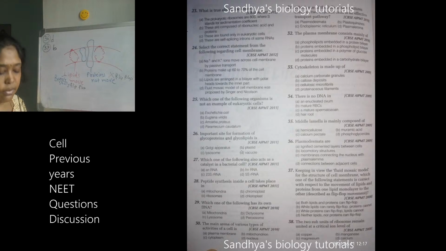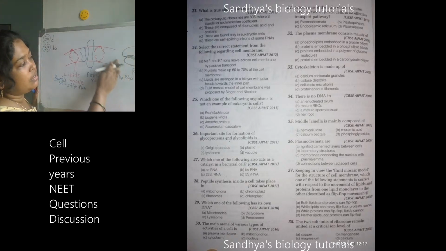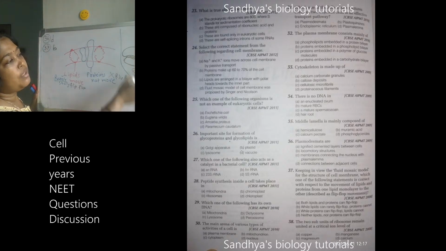And 38th one, the two subunits of ribosome remain united. So, the larger subunit and the smaller subunit, how they will be united and form a ribosome, that they are asking. This is different and this is different. So, how they will form into a ribosome, the smaller and bigger subunit. So, you know that ribosome means it is protein synthesis.